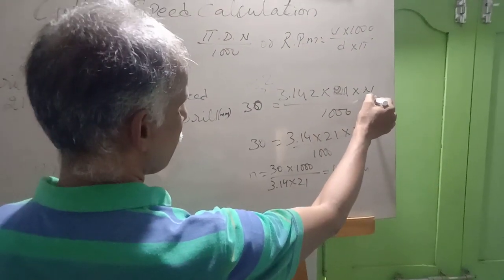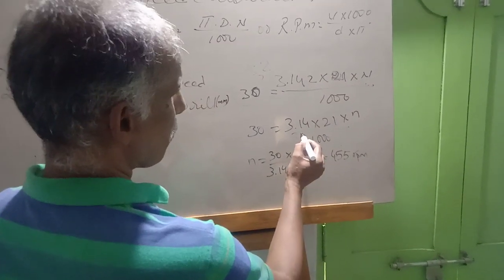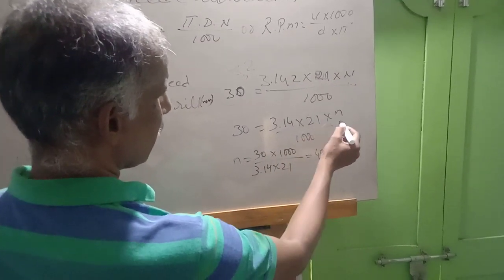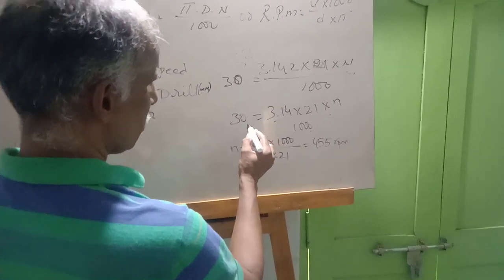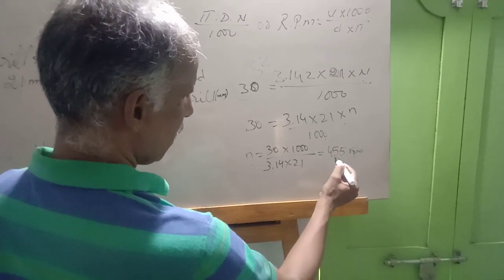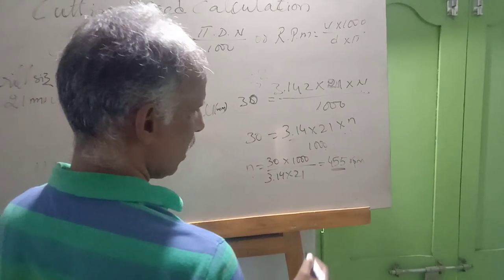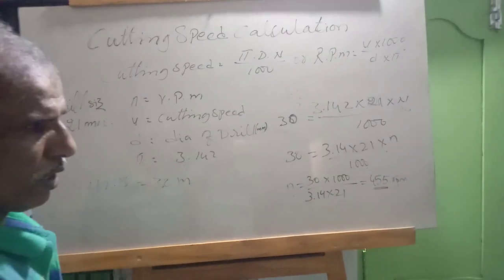Number of rounds we don't know, divided by 1000. That is pi dn by 1000, equal to 30 meters. After dividing, we got the RPM: 455 RPM, rounds per minute.